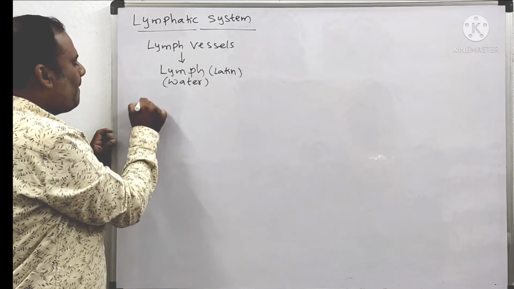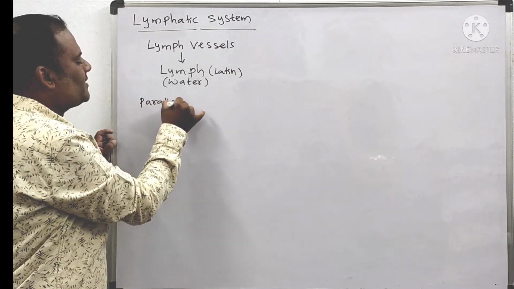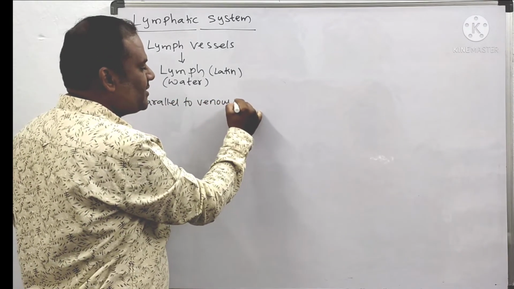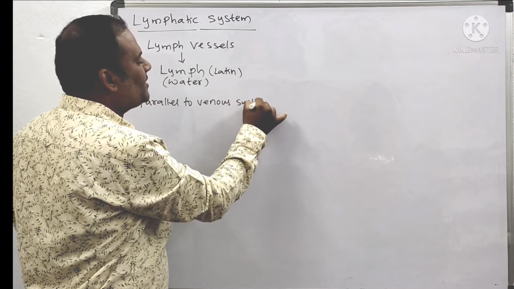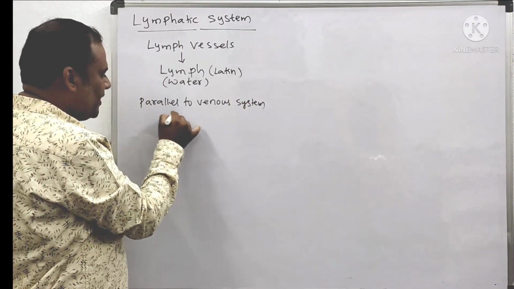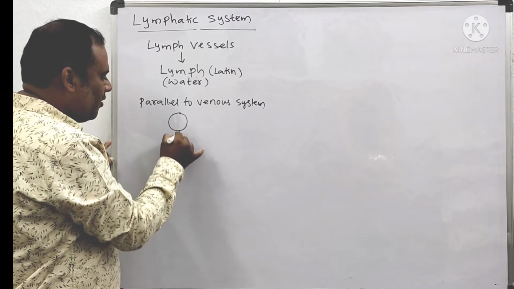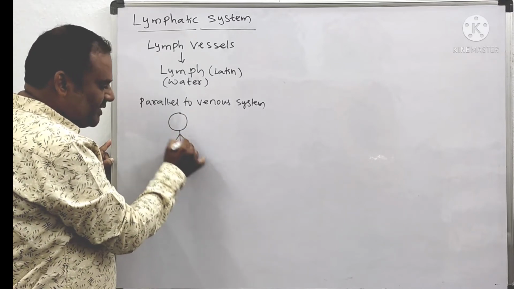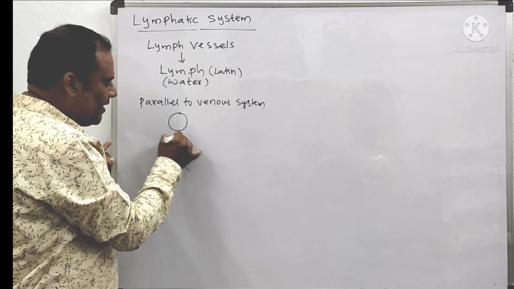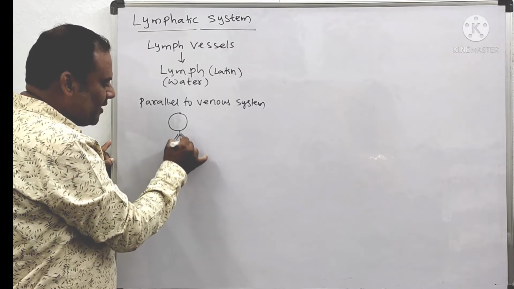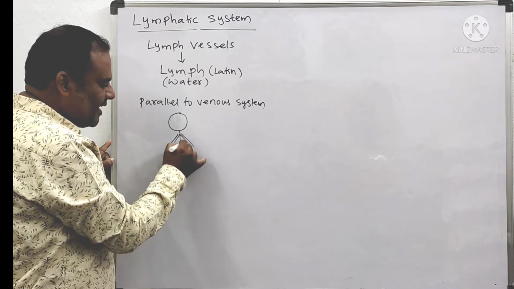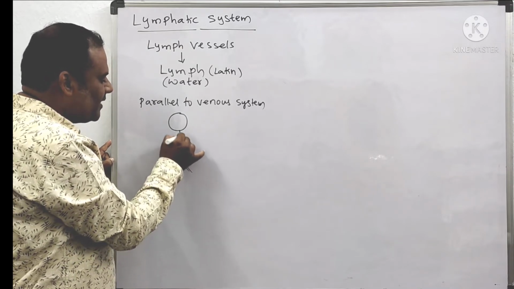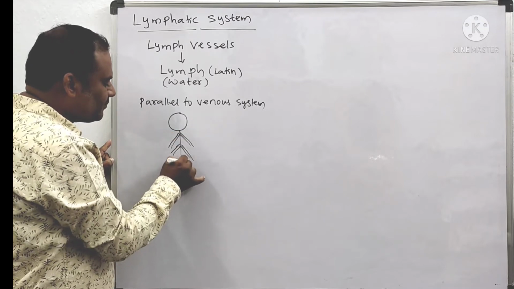And it is present parallel to the venous system, that is, the veins. For example, think of this as a human being. Parallel to the veins, we have the lymph vessels. Veins are one type of blood vessel. In the same way, lymph vessels are also present parallel, from top to bottom.